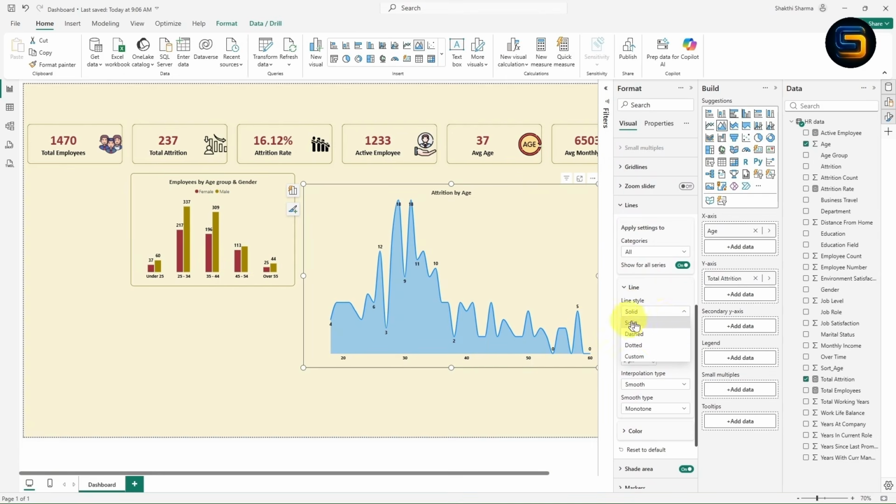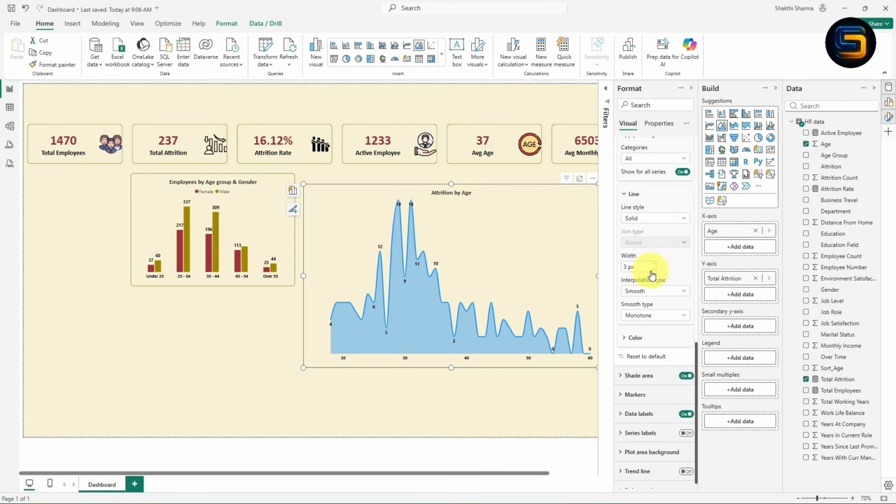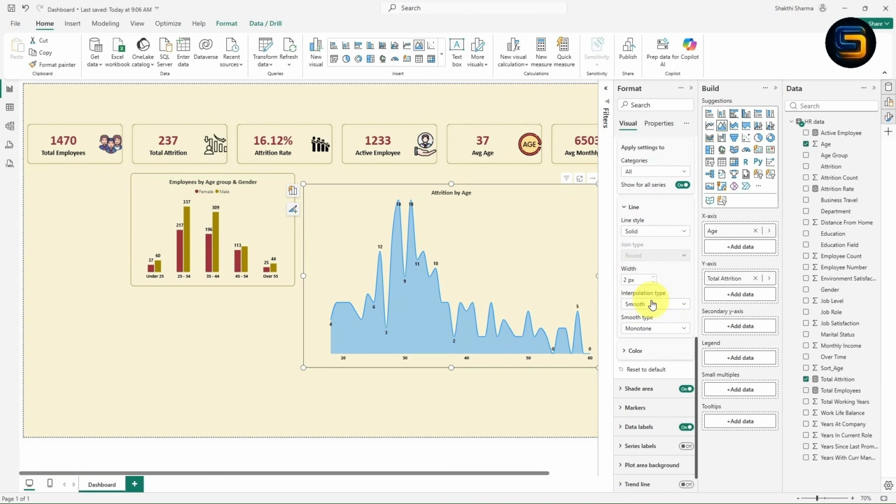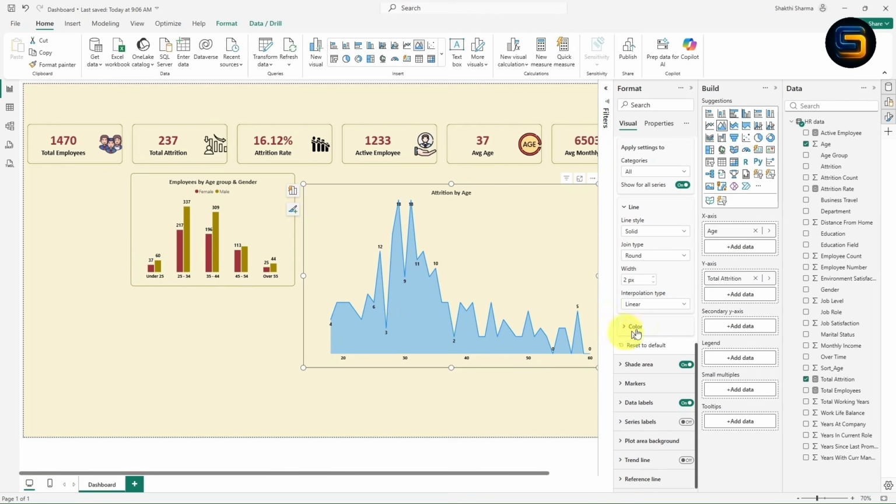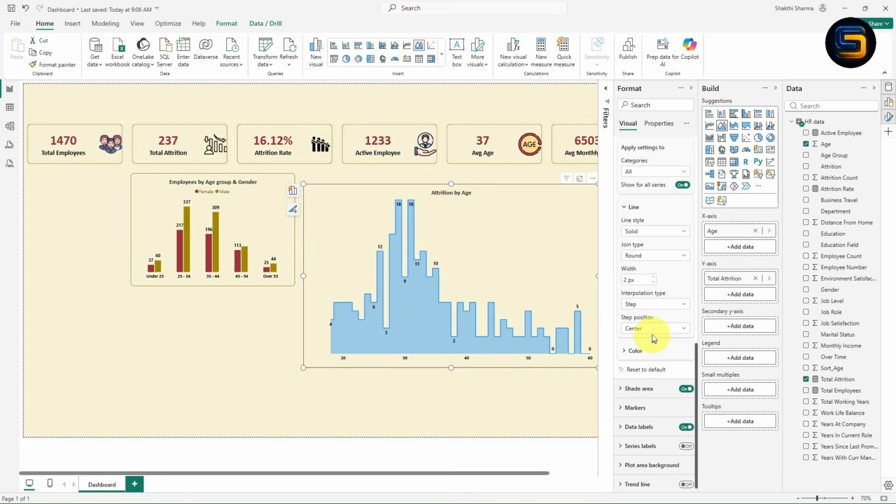Now let us scroll down, expand this line option. From here you can change the style of the line. If you want dash, you can click on dash. If you want dotted, you can select the dotted. I will take it as solid only. And look here guys, if you want to decrease the width, you can decrease the width from here. With this you can change the interpolation type. Like if you want a linear line, you can click on this linear. If you want step, you can click on step. But right now I will take it as smooth only.